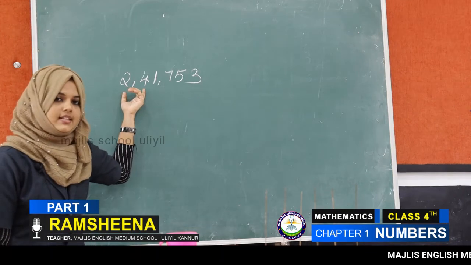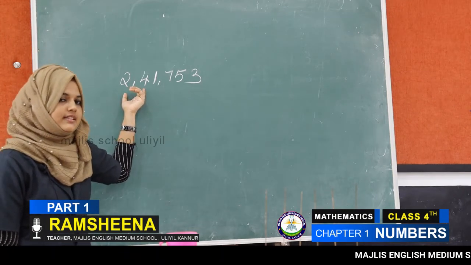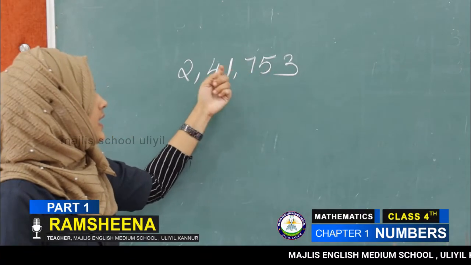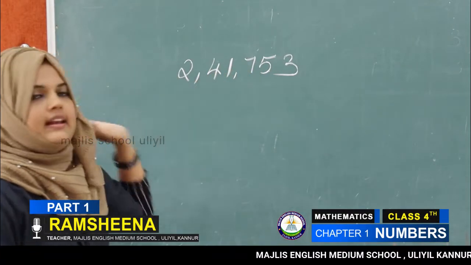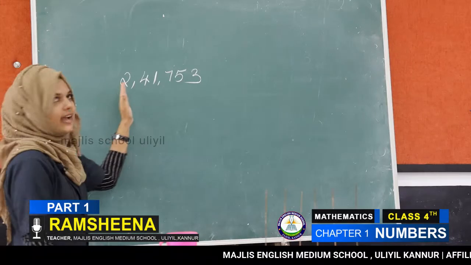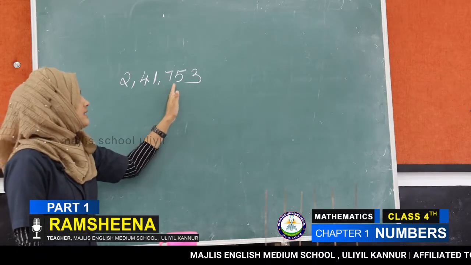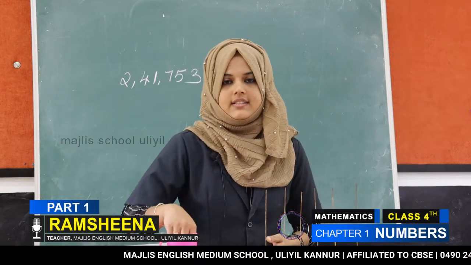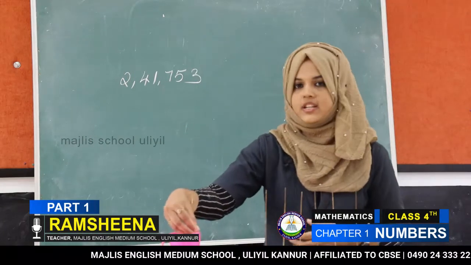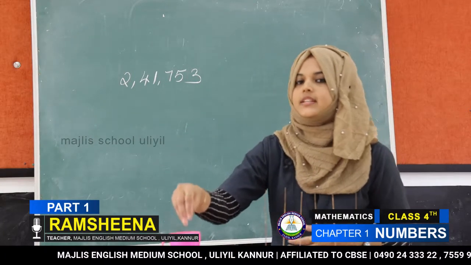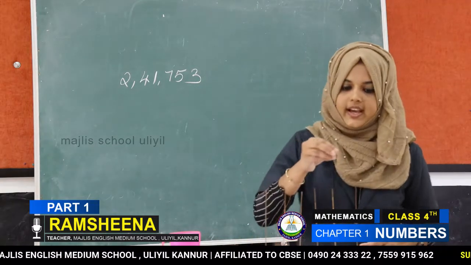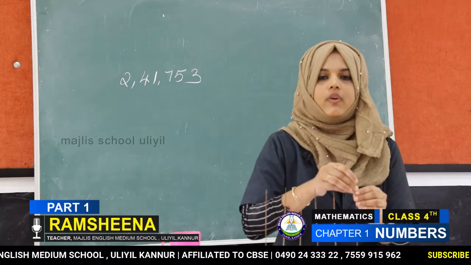Then how to read this number? 2 lakh 41,753. Then which number stands in ones place? Number 3. So we get 3 beads in ones place.